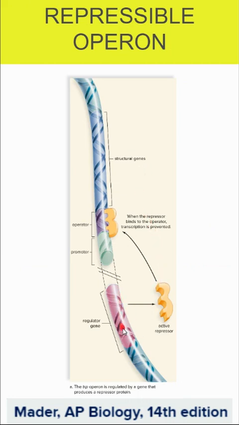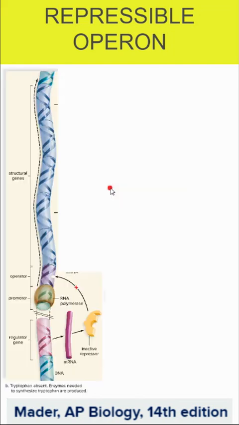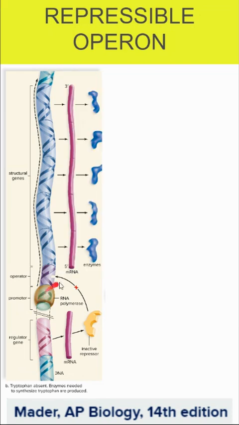So again, we have these regulatory gene sequences that make repressors, and repressors bind to operators in prokaryotes. That turns genes off, and the structural genes downstream would not be able to be read and transcribed. When we look at this process, again, we make our repressor, but it's in an inactive state. So at this point, this cannot bind to the operator sequence, and the RNA polymerase will hook onto the promoter, and you'll get all of those enzymes being made through transcription and then translation.